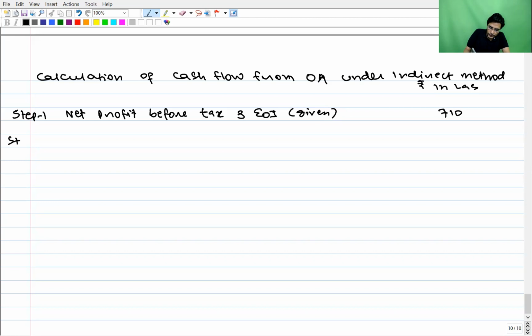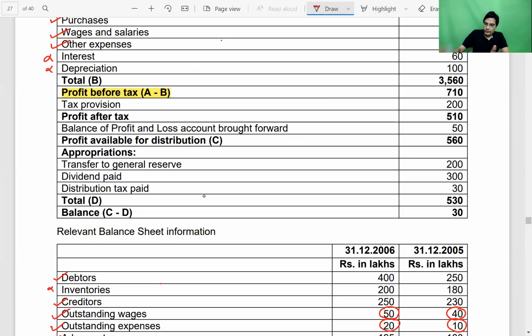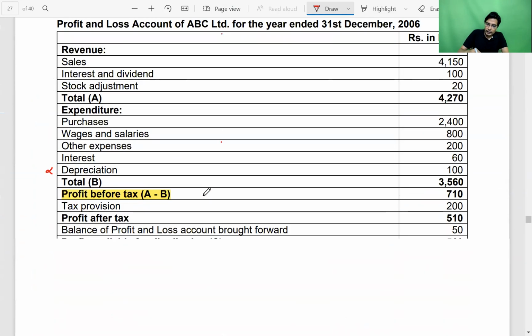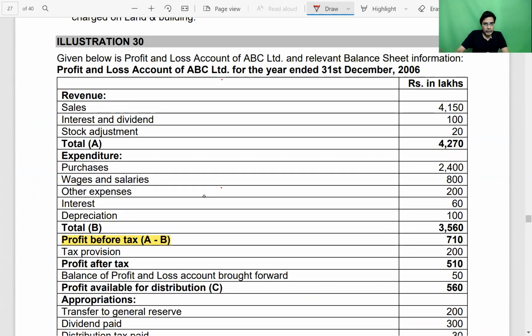Step number 2, adjustment for non-cash items and non-operating items. Come back to the P&L account and start from the very beginning. Whatever is non-operating and whatever is non-cash, we have to eliminate.